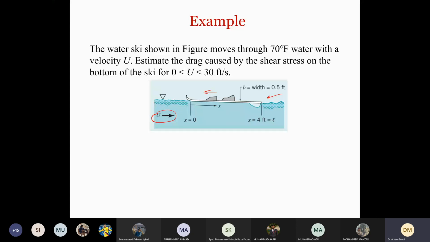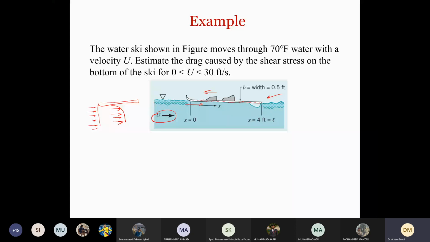The water ski shown in figure moves through 70 Fahrenheit water with a velocity u. Estimate the drag caused by the shear stress on the bottom of the ski for 0 less than u less than 30 feet per second. So we have to calculate the drag force at this point. So now you can say that this is an example of a flat plate like this, and the flow is coming in this direction, and then once the flow enters, it will have a profile like this. So you can also approximate this ski bottom as a flat plate.